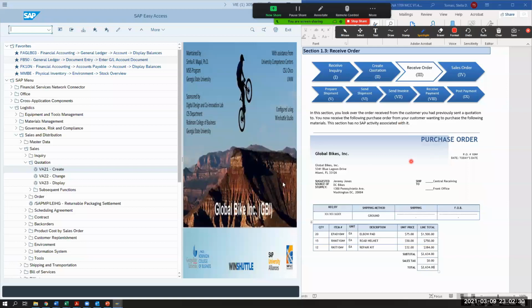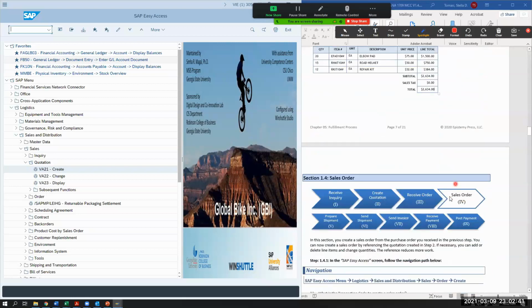So now you get a purchase order from Global Bikes, from Jeremy Jones, and you get this document faxed over, and he says, you know what, this is fine. Whatever you have in your quotation, we're good with it. So then we go on to the next section, which is sales order. So now you're in the sales office, and you create a sales order from the purchase order you received in the previous step. You can now create a sales order by referencing the quotation created in step 2. If necessary, you can add or delete items and change quantities.